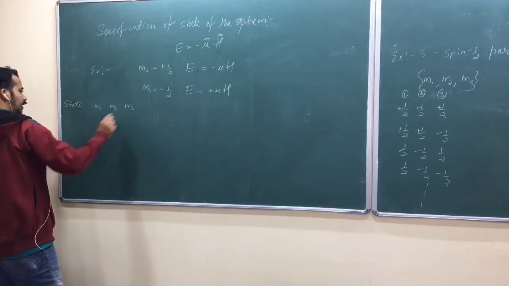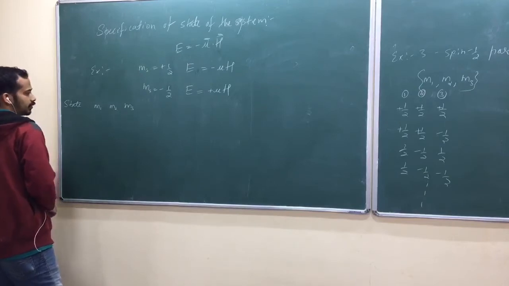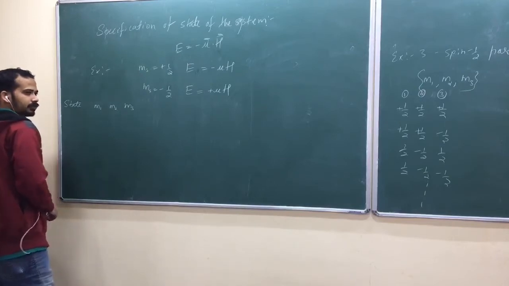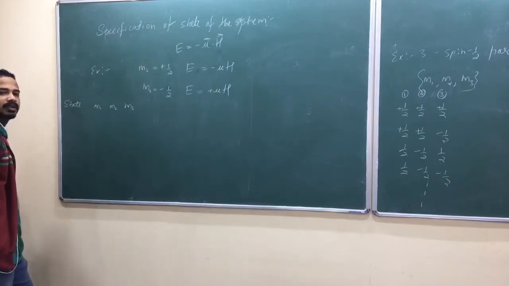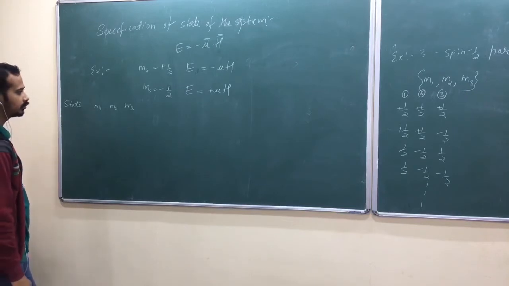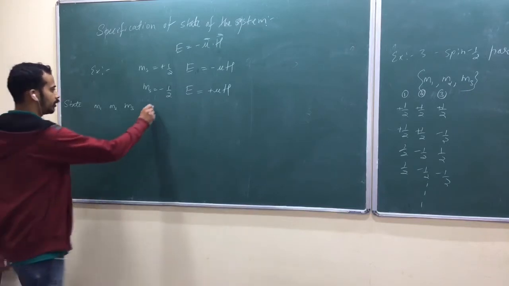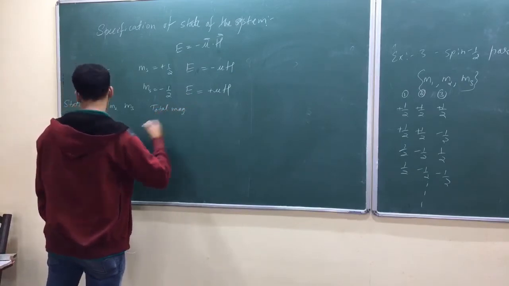Yeah, he writes total magnetic moment, but that doesn't matter for me. Total magnetic moment is needed to define magnetization usually, isn't it? Magnetization is total magnetic moment per unit volume. So total magnetic moment, or let me write energy.